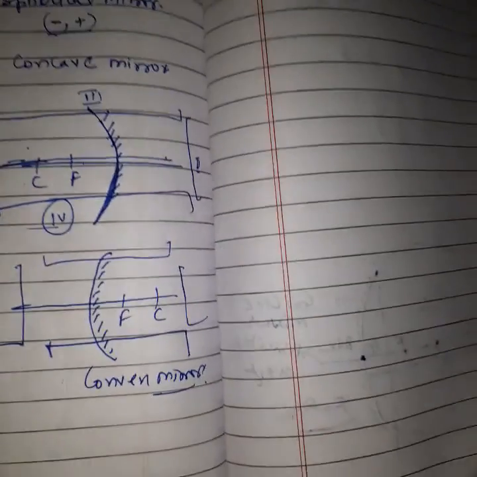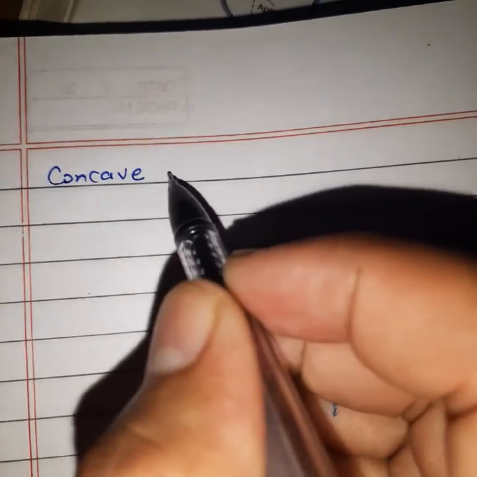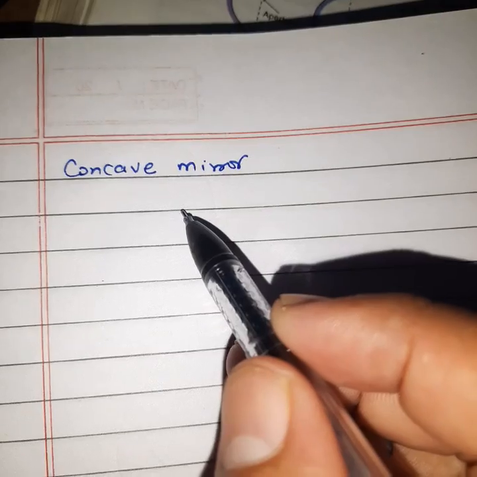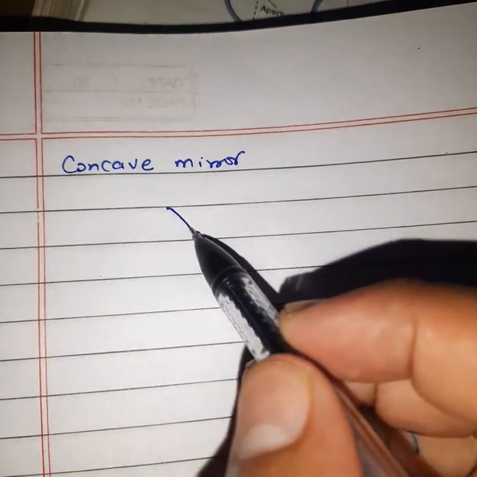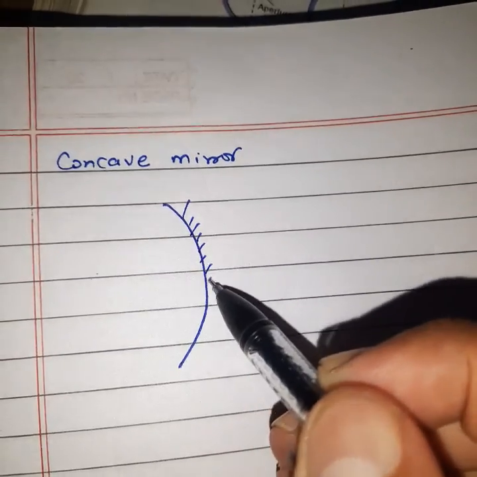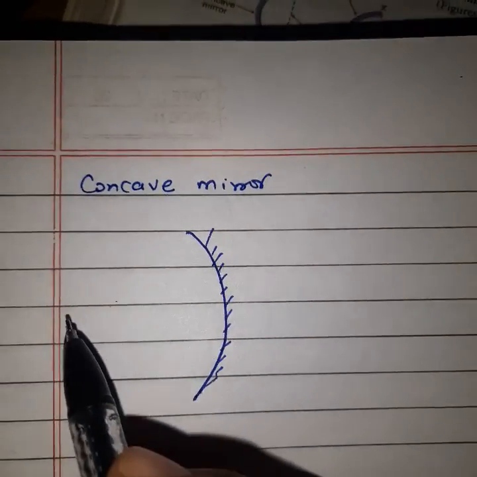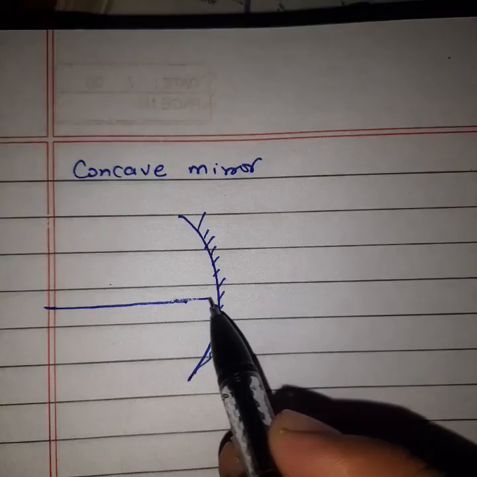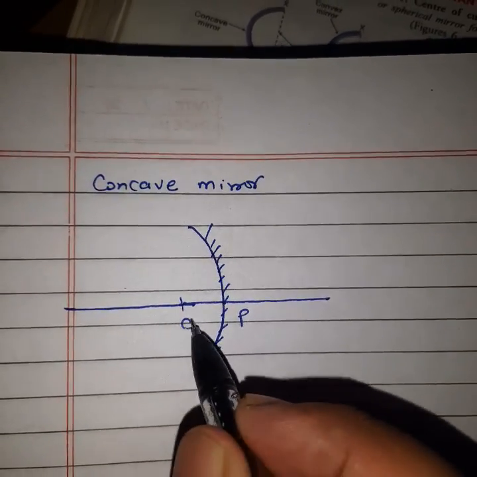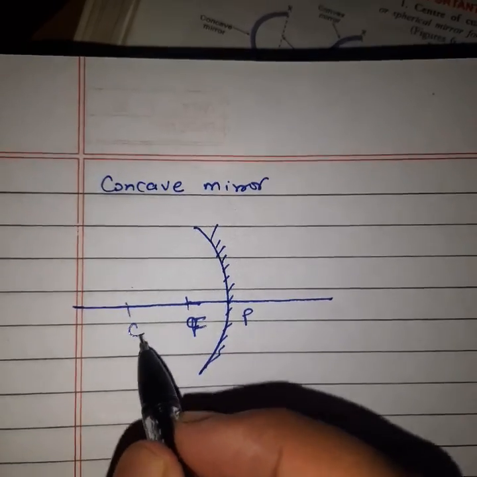Listen carefully, students. This is our concave mirror, with P point, F point, C point.